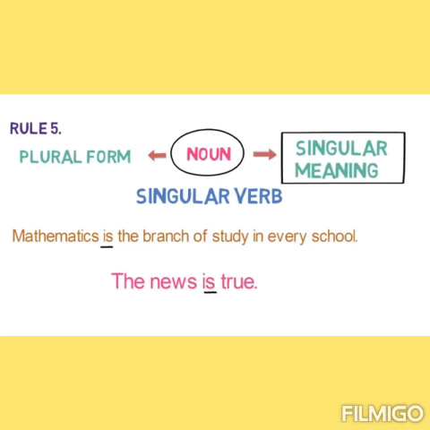Rule number 5. There are many words which are in plural form, but their meanings are singular. For example, mathematics, news, economics. All these examples are in plural form, but their meanings are singular. So the verb must agree with them, must be in singular form. For example, mathematics is the branch of study in every school.